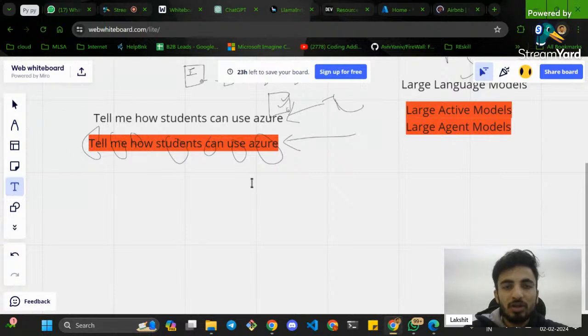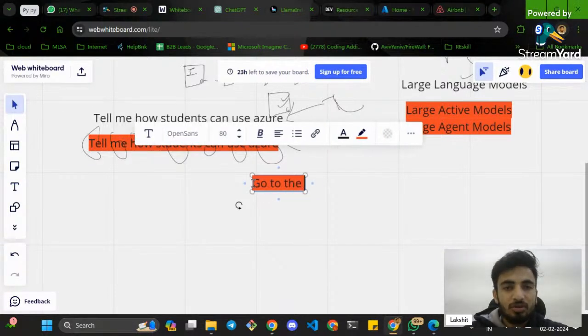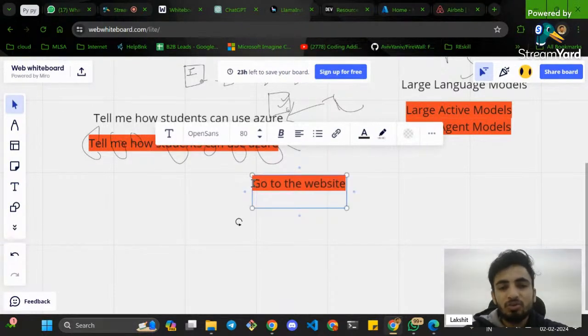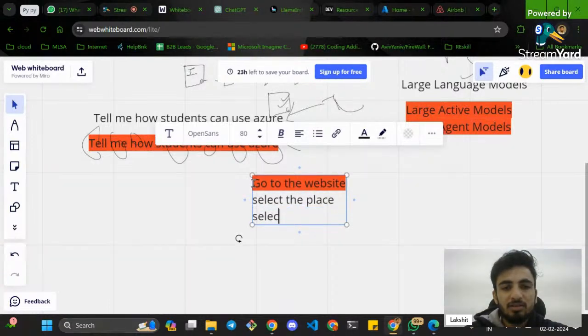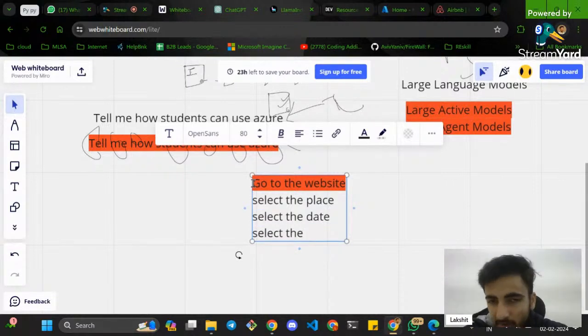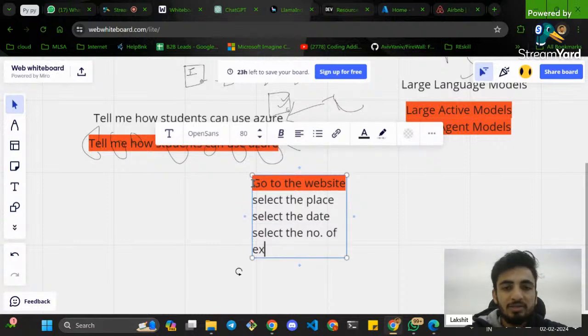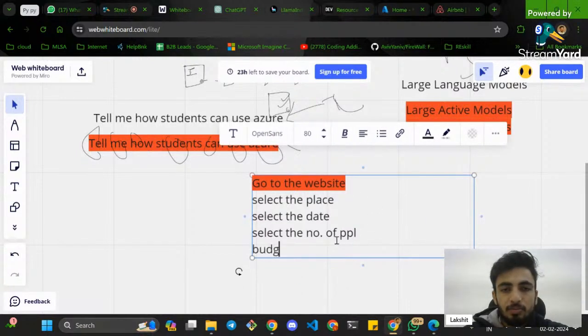First of all, you go to the website, then you select the date, you select the place, select the date, select maybe the number of people. Then budget range.